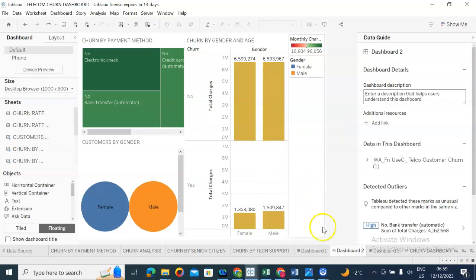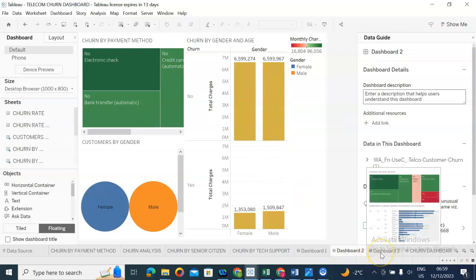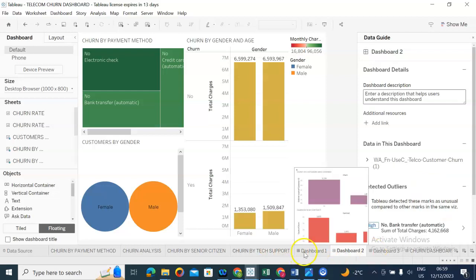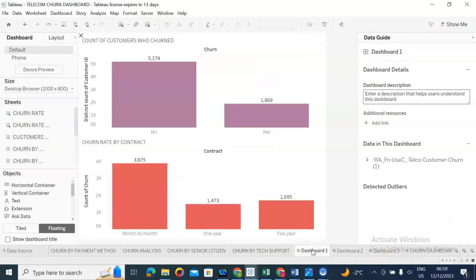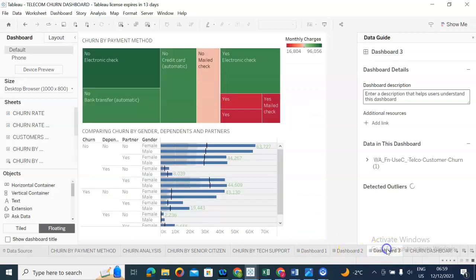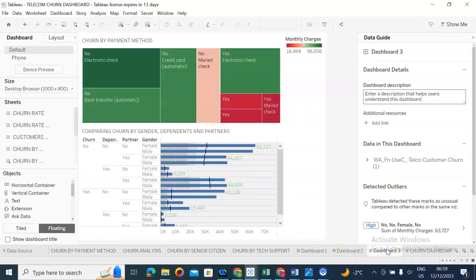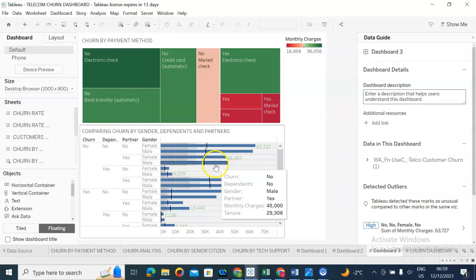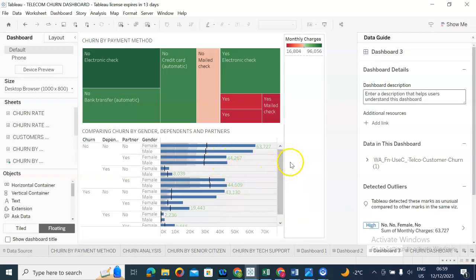So there are other factors that impact churn rates, like we have seen before: the type of payment method, the length of the contract. And then we're back here. We've talked about this slide before. This is one of our dashboards that talks about payment methods and also talks about dependents.